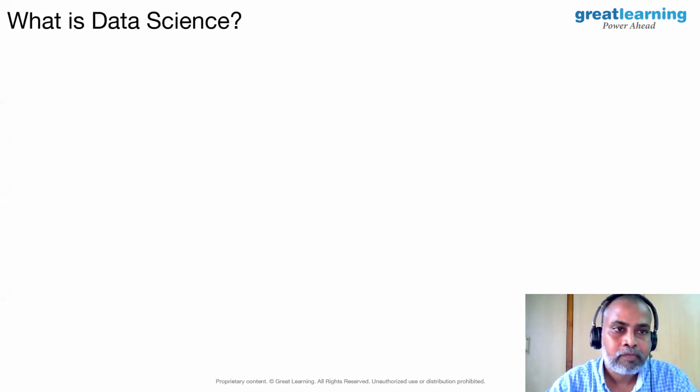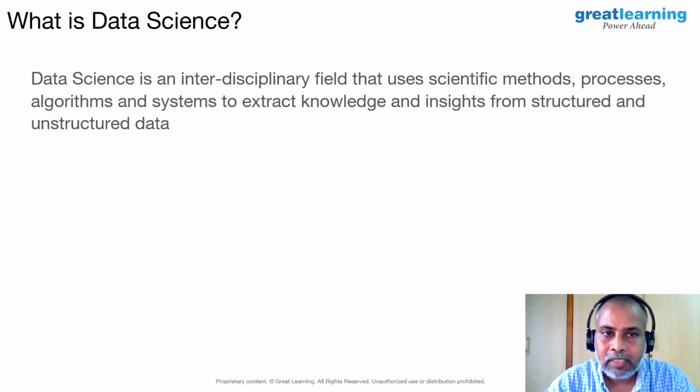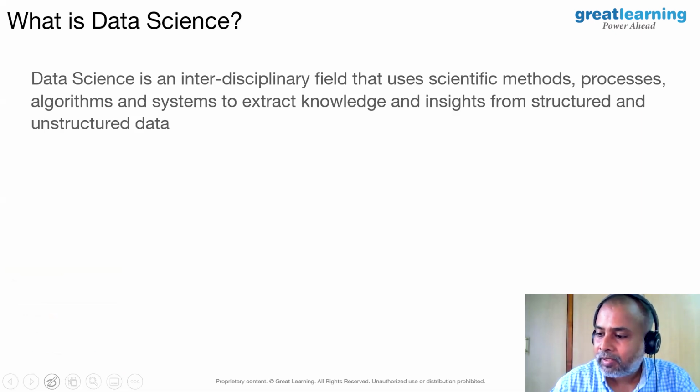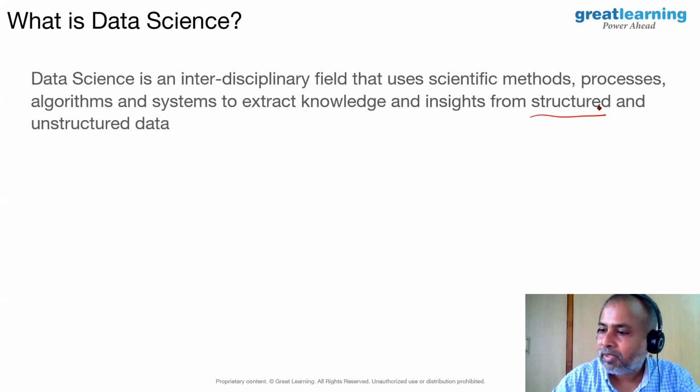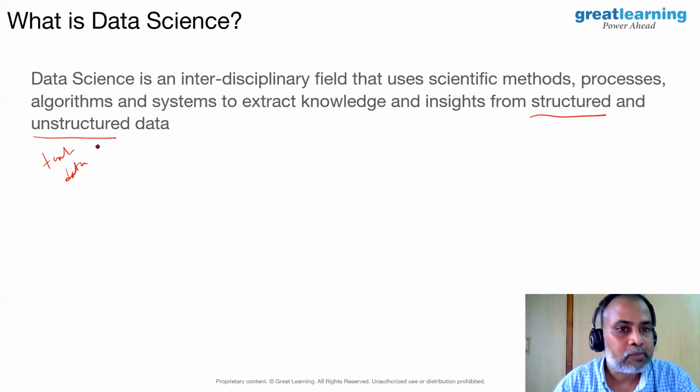Let us get going. So what is data science? Data science is an interdisciplinary field that uses scientific methods, processes, algorithms, and systems to extract knowledge and insights from structured and unstructured data. For structured, you have tabular data. For unstructured, you have text data, text, videos.